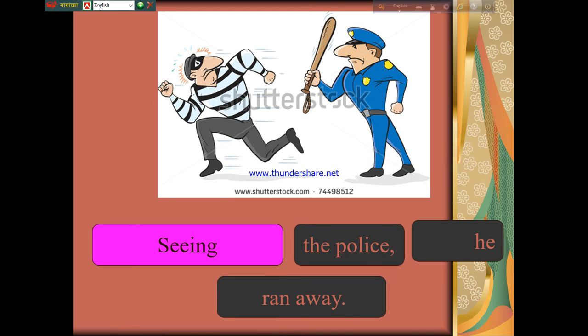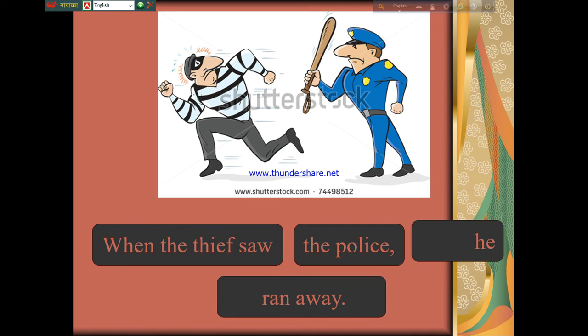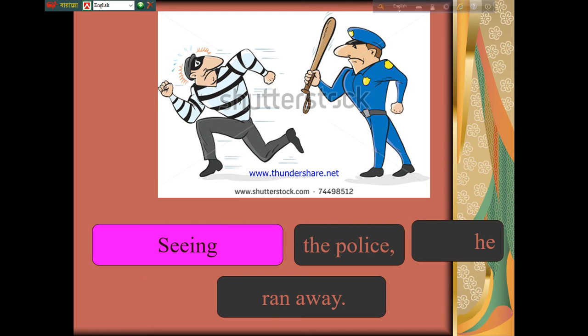So instead of when the thief saw, that means the subordinate clause, we have to write verb plus ing. We make the verb saw into see and then add ing. So: Seeing the police, he ran away.